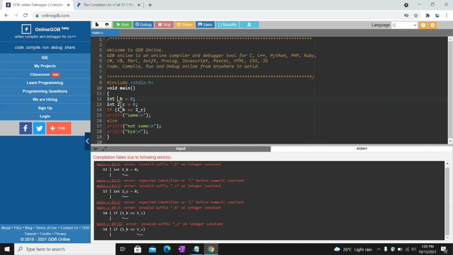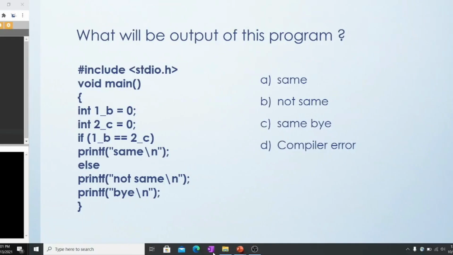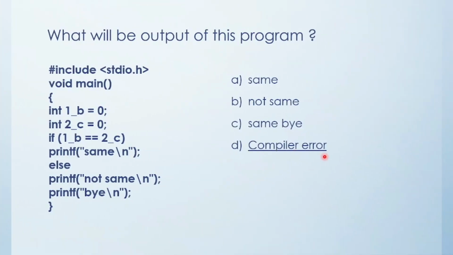If I remove this, then see what happens. See, the output we got is same. Here 0 0 is a condition that is true, so same is printed, and then printf prints by. So make a note: we should not use a digit first while declaring a variable. So friends, the answer is compiler error.